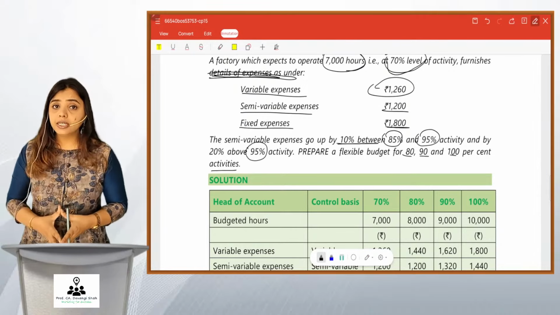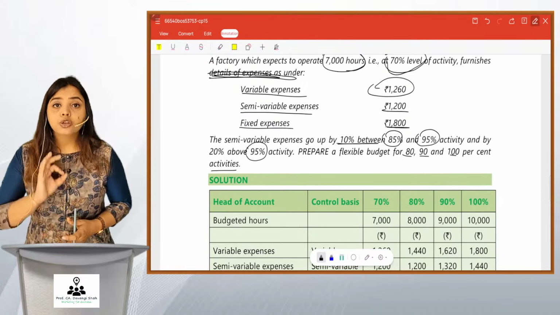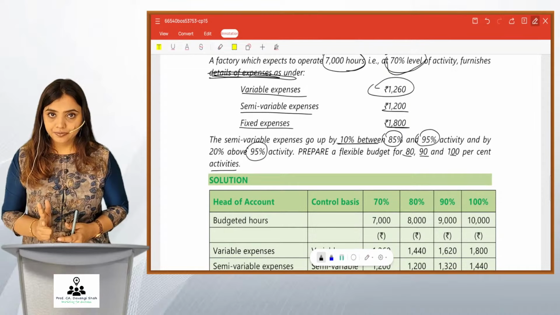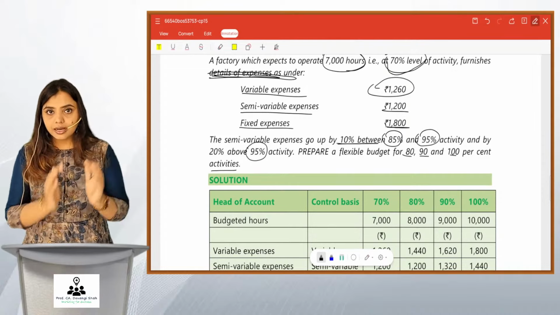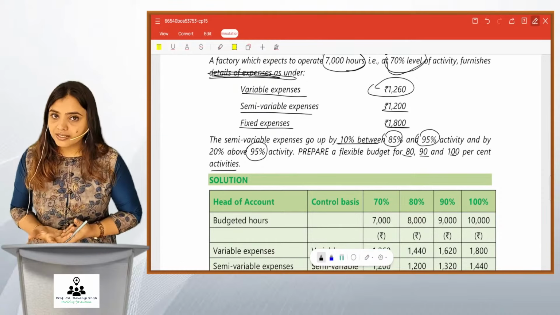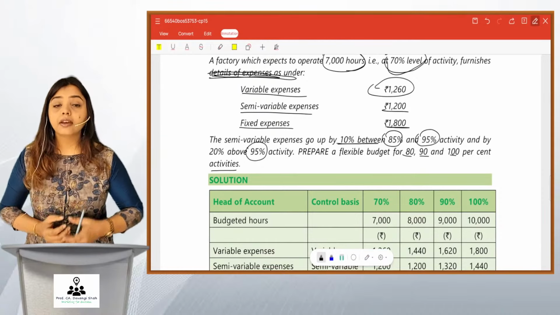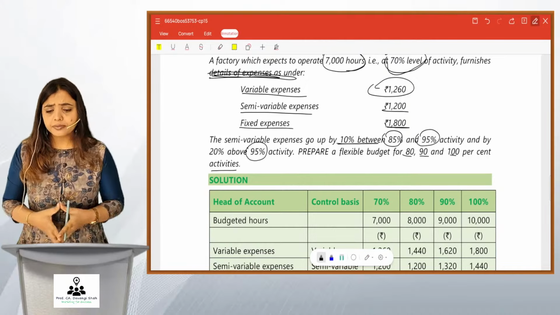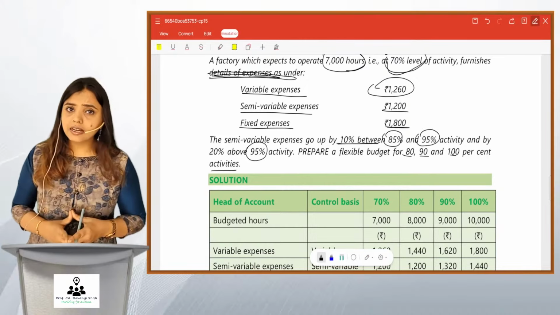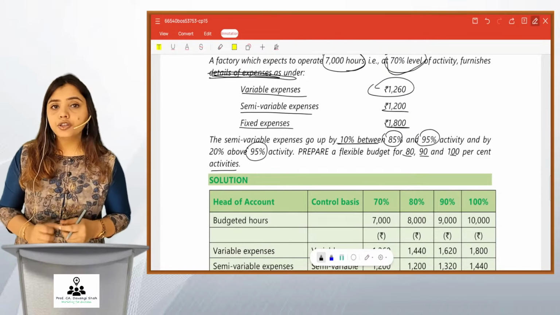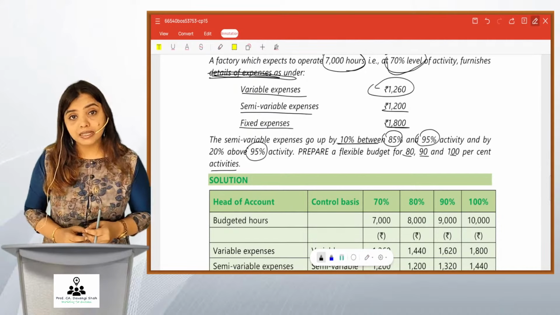So friends, the given detail is at 70%. You have to make the budget for 80, 90 and 100%. Right? One is given, other 3 are to be made. So this is nothing but a flexible budget, friends, because the budget is to be made at various levels of capacity utilization. And while solving the sum, you will get to know how the behavior of cost plays an important role in solving flexible budget sums.